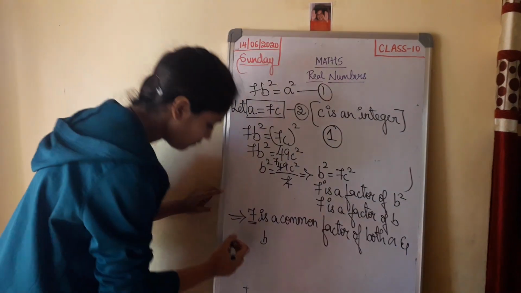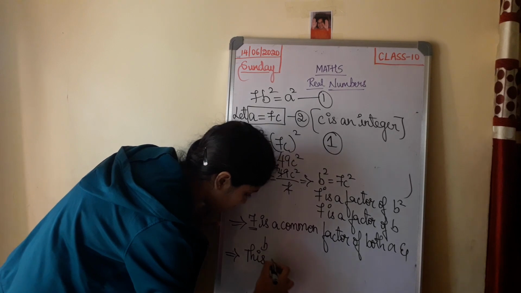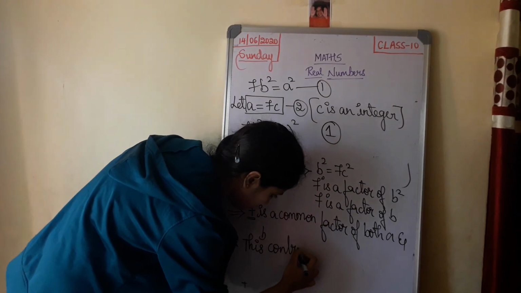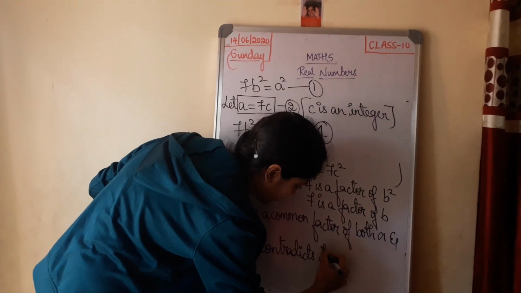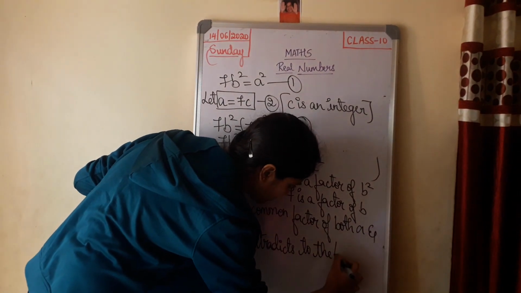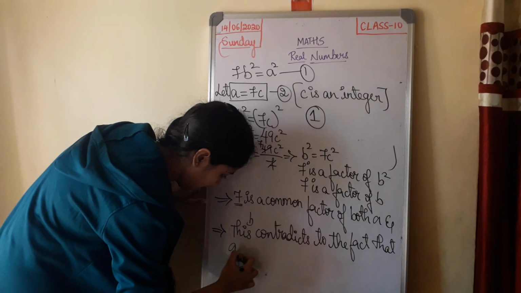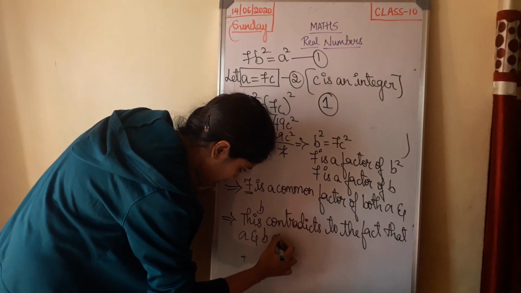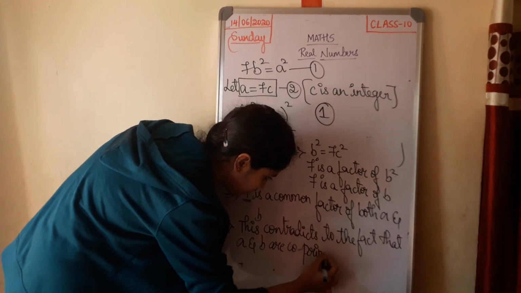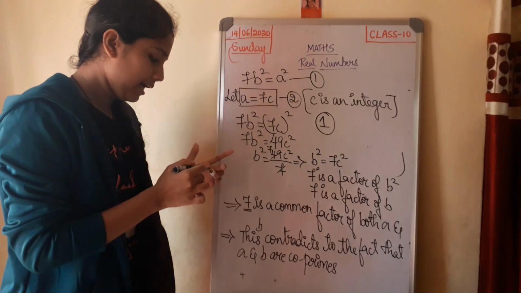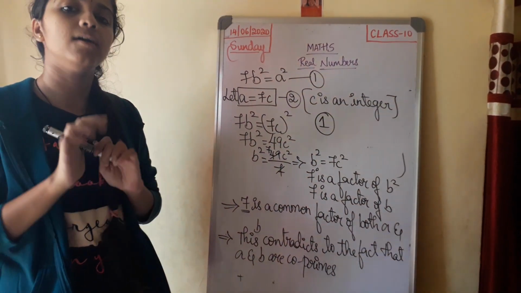So this contradicts the fact that a and b are co-primes. So if this contradicts the fact that a and b are co-primes, that means our assumption is wrong.